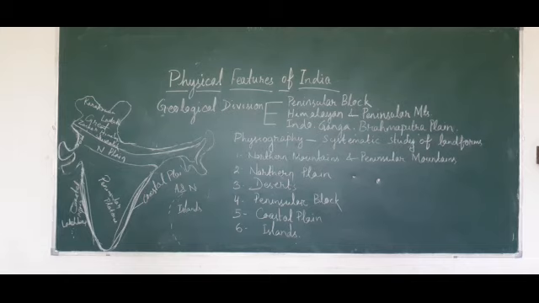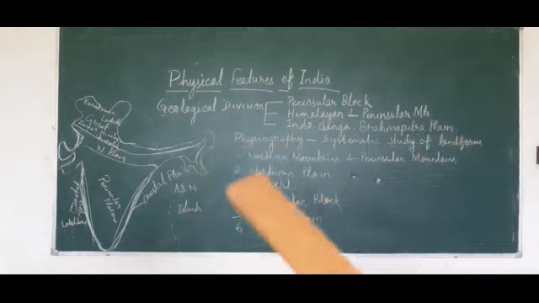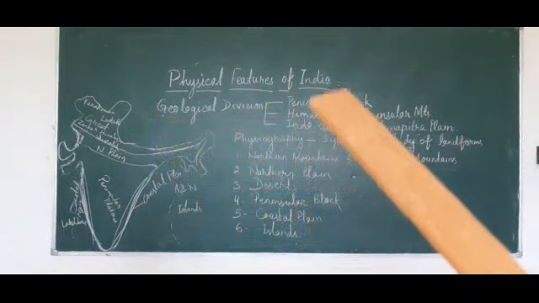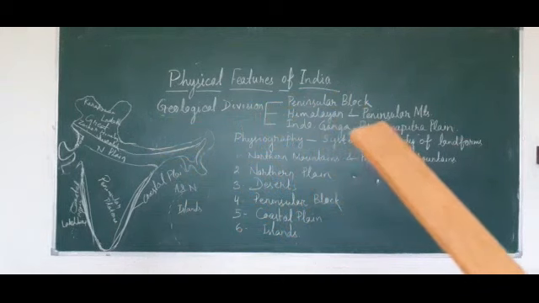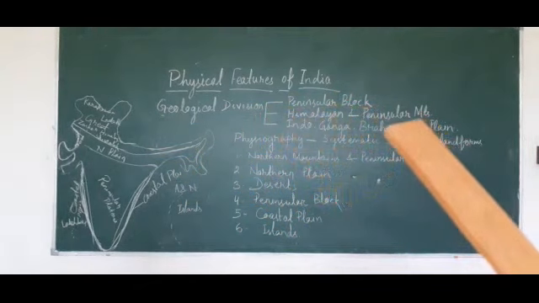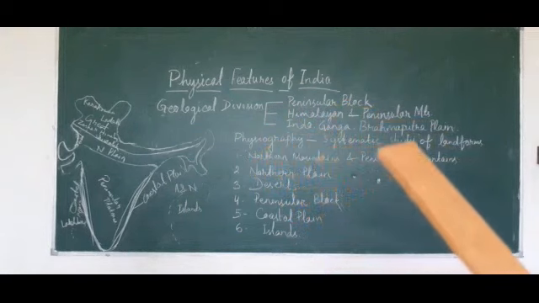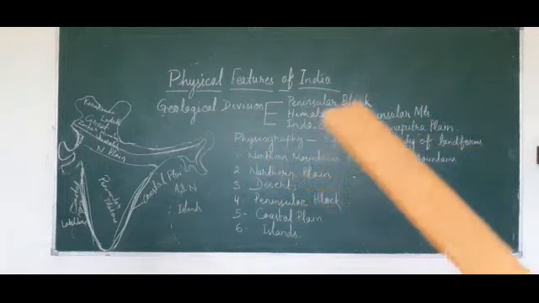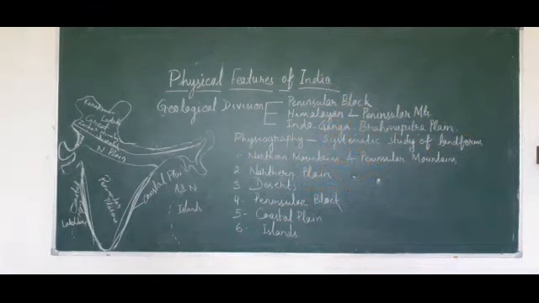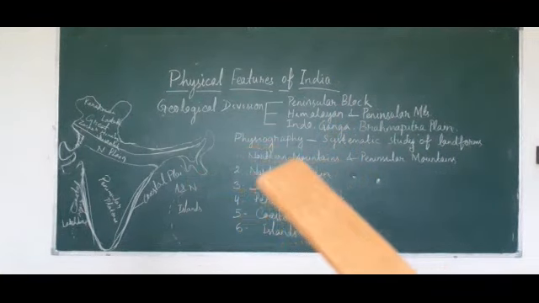In my last video, we discussed the geological division of India. In this video, we will discuss the physiography or physical features of India. From the last class, the geological division was divided into three: Peninsular Block, Himalayan Mountains, and the Indo-Ganga-Brahmaputra Plain. So these are the geological divisions of India. Today we will study physiography or the physical features of India.